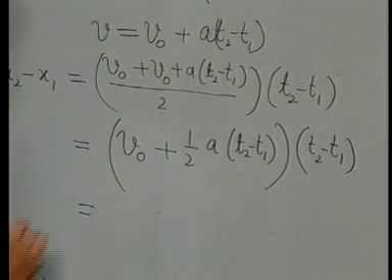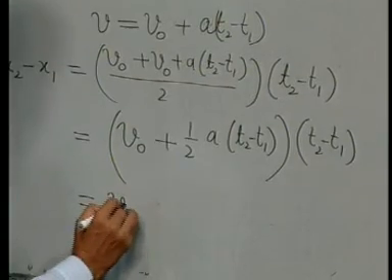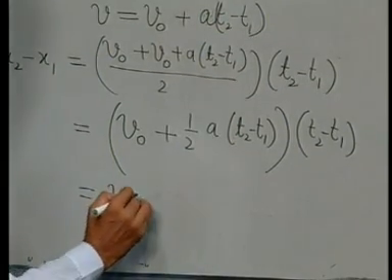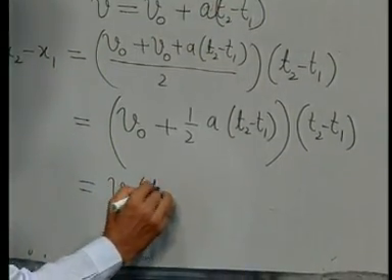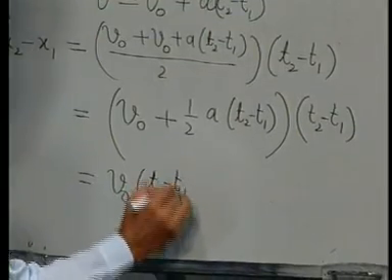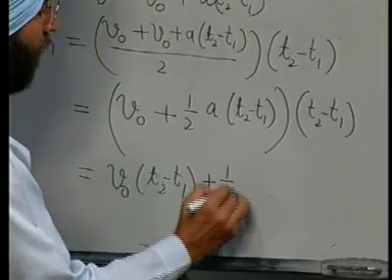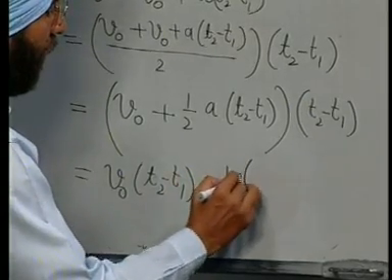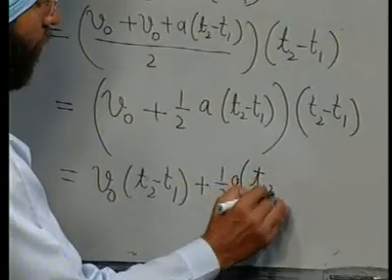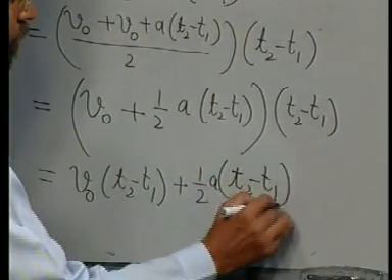So, this is equal to v 0 into t 2 minus t 1 plus half a t 2 minus t 1 whole square.